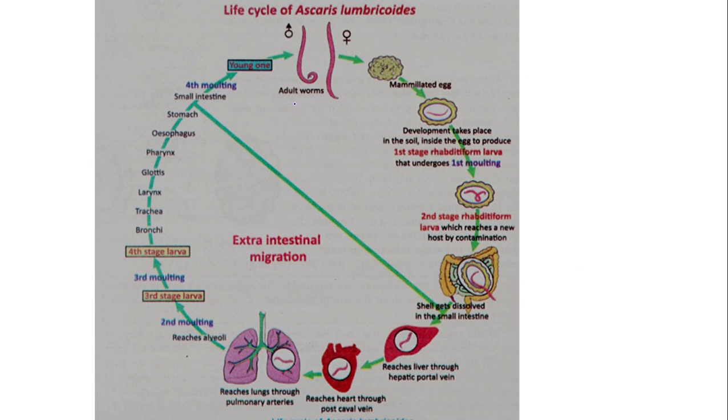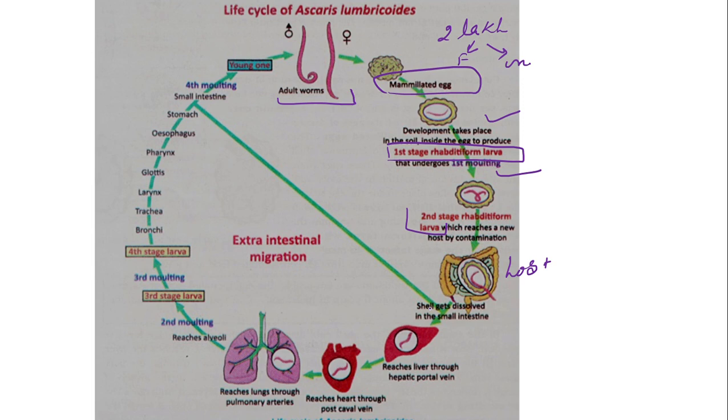Now let's see the life cycle over here. See here. Adult male and female Ascaris lumbricoides are going to copulate with each other, and उनके egg के बारे में हमने पढ़ा था, right? Now after copulation they are going to produce 2 lakh eggs. In the 2 lakh eggs, some will be fertilized, some will be unfertilized. ये सब egg के अंदर जो भी development हो रही है, egg के अंदर हो रही है. Now development takes place in the egg, and after development the first stage larva is produced. अब first stage larva produce हो गया, तब उसकी size बढ़ेगी तो molting करना पड़ेगा. The second stage is produced, which is the infective stage.